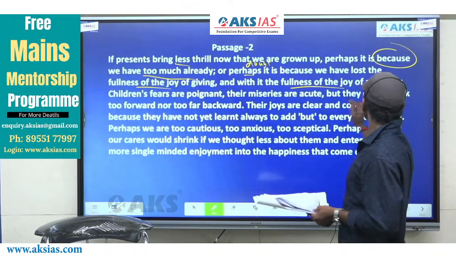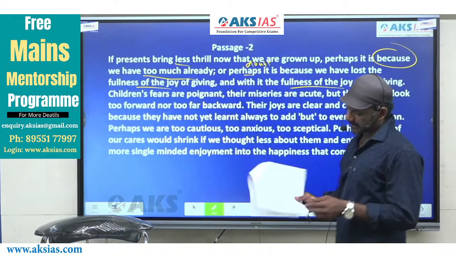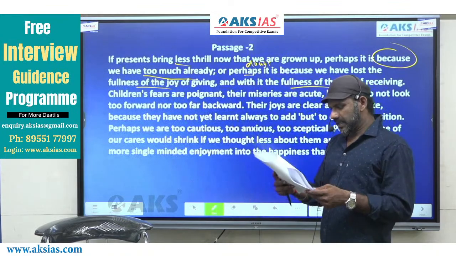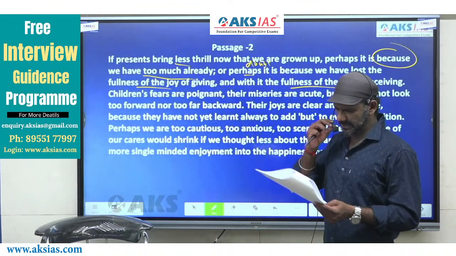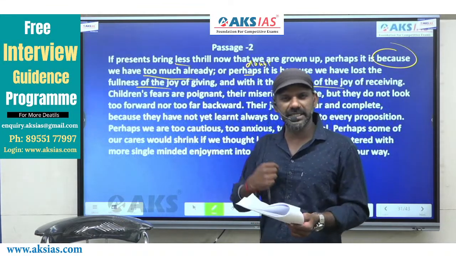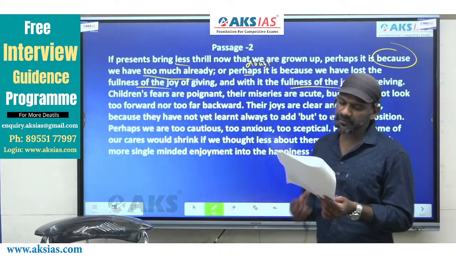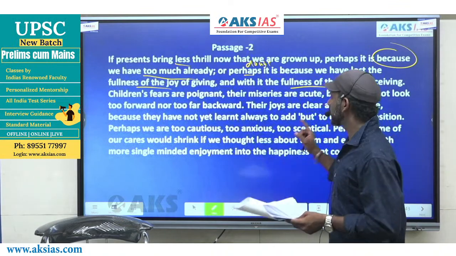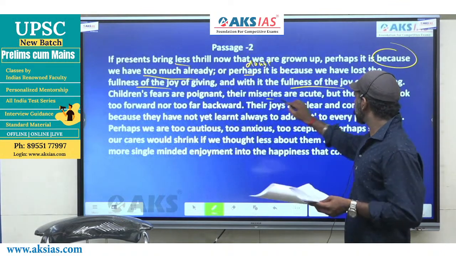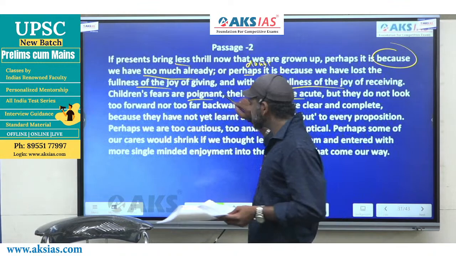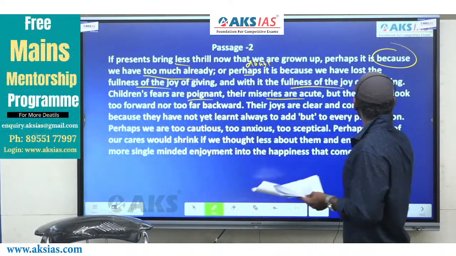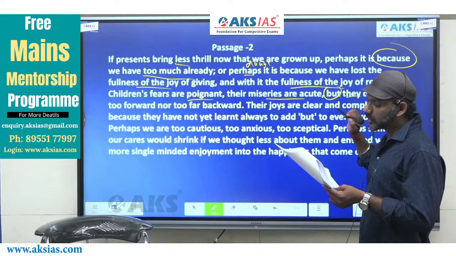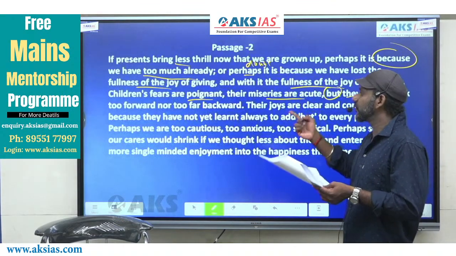We've already read till here. I'll complete it. Children's fears are poignant, their miseries are acute, but contrast indicator, they do not overlook too forward nor too far backward.